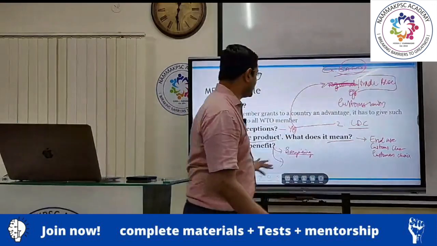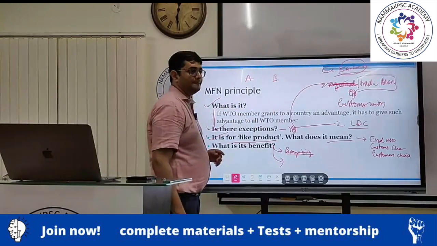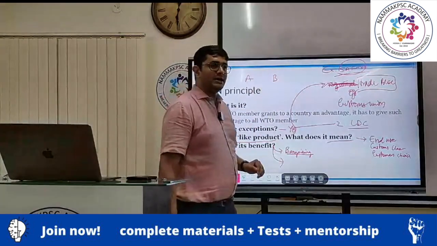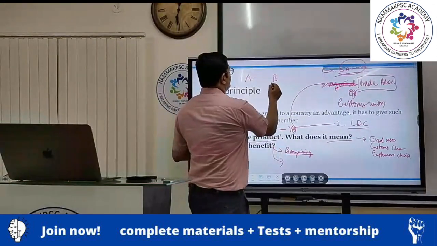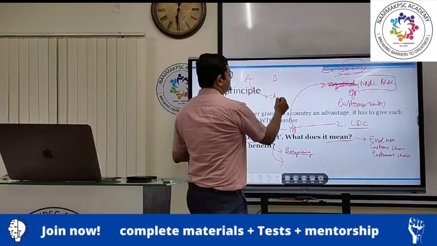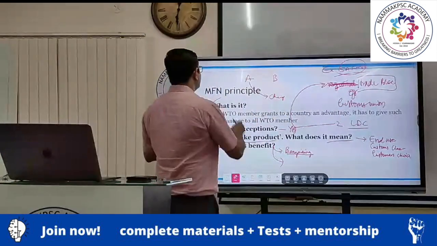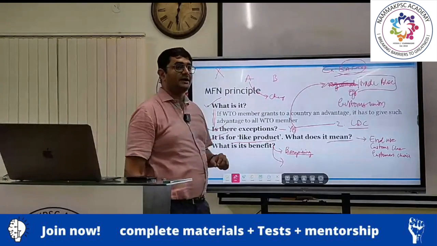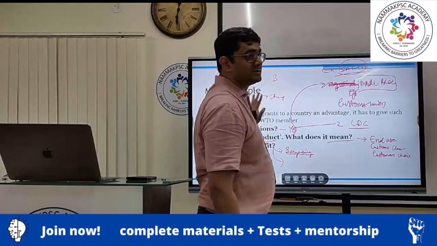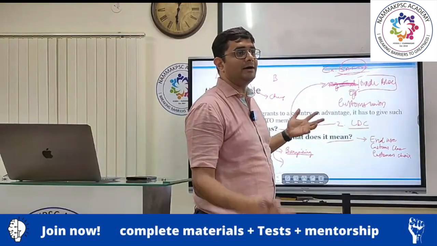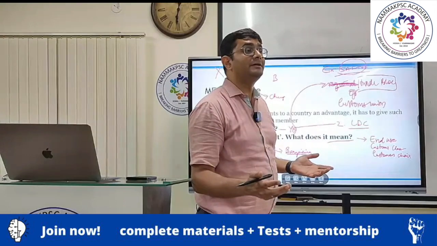Now, what I'm trying to explain over here is, let's say there is country A and country B. Both are manufacturing pens. A manufactures pens which are much cheaper and of better quality. Both these countries are exporting to another country called X. Normally, a pen of which country should be preferred?